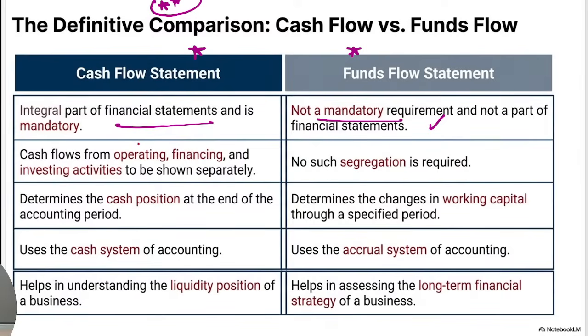Cash flow from operating, investing, financing: this classification is required. Here, as is, no segregation is required. Cash position at the end. Fund flow is working capital and basically what are the sources of funds for the business and how businesses are utilizing those in future. Cash flow works on the cash system, while fund flow works on the accrual system. It is liquidity position versus long-term financial strategy, how they have utilized the funds itself. Okay, so this is a kind of summary of this.